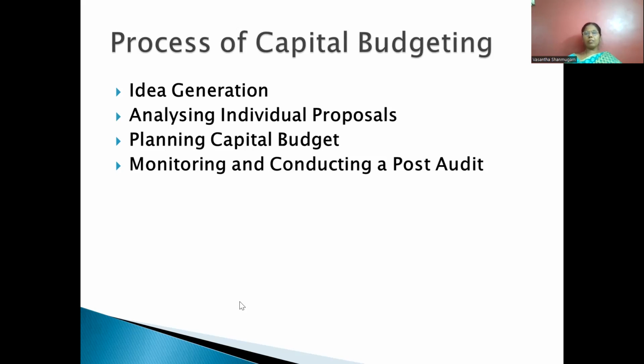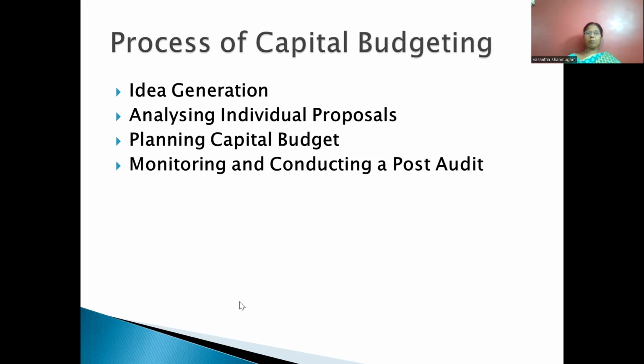What are the methods they follow under the traditional method? One of the important methods is the payback period method, and another is the accounting rate of return, otherwise called ARR. These two methods are used to identify how much rate of return the particular project is going to generate.